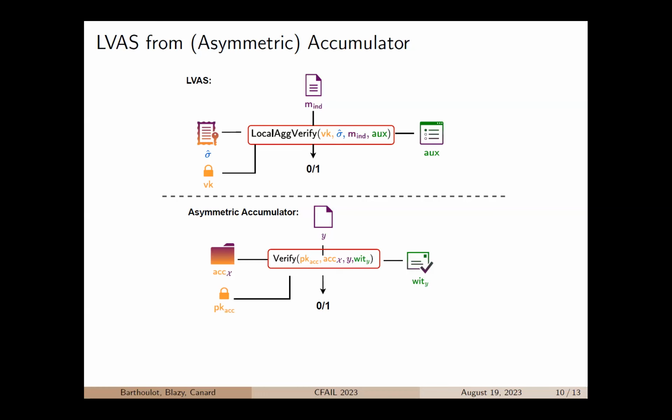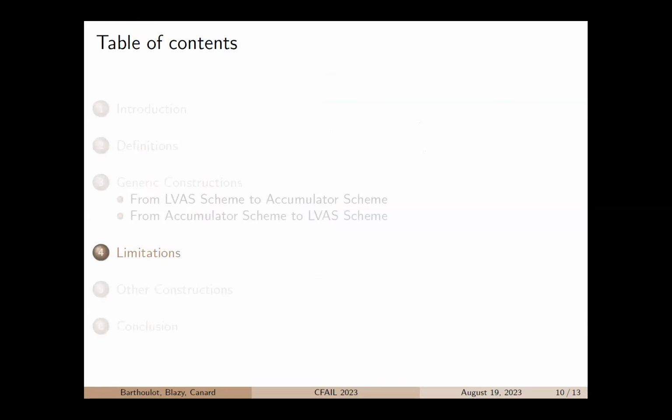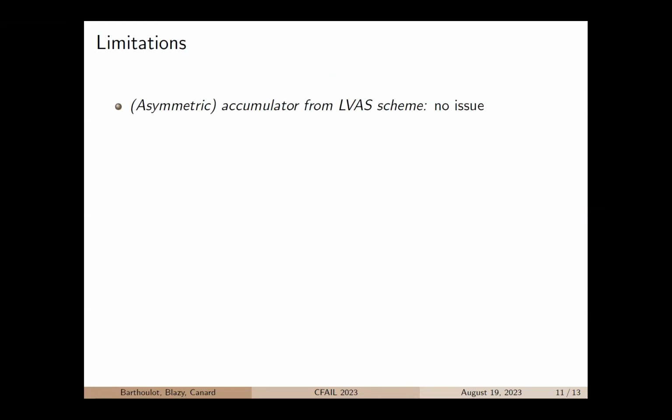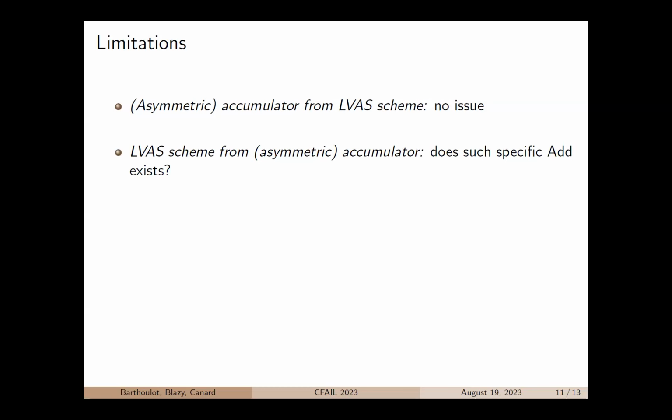So at this point, we were quite happy because we thought, yeah, we succeeded, we made what we wanted to do. But actually, there are some limitations, especially regarding the security of these two constructions. For the first construction, there is no limitation except for security, but I will be talking about this in a few minutes. But for the second construction, you notice that we require the special kind of accumulators.